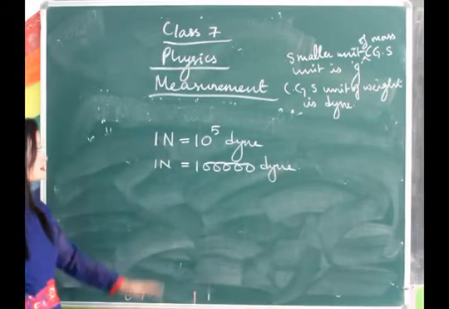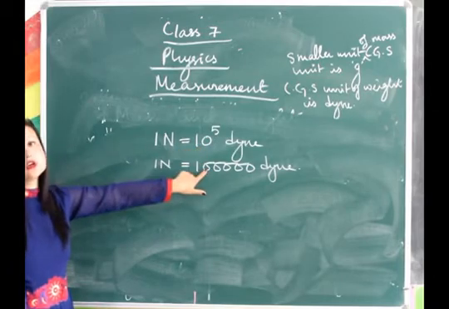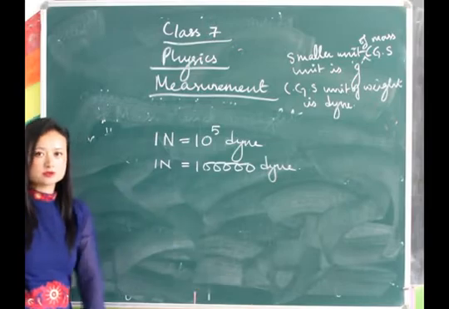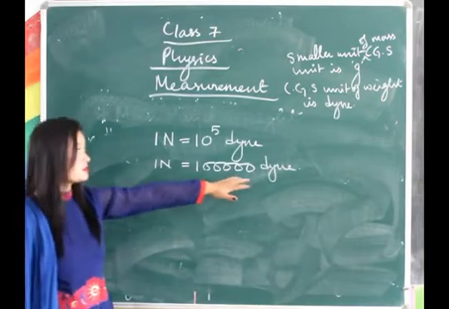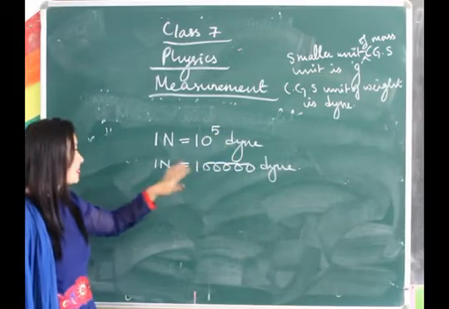Okay, so this is the relationship between Newton and dyne. These are the same. This is given in terms of power, and this is just written in terms of zeros. Instead of writing 5 zeros, we sum it up and write it in terms of power.